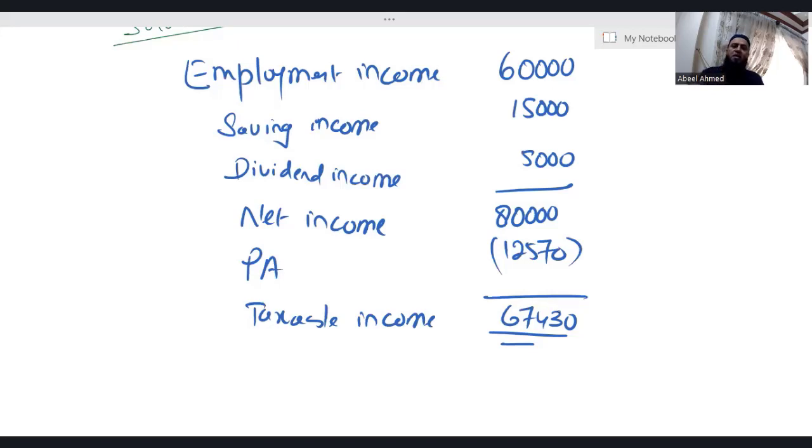And whoever is a higher rate taxpayer gets nil rate band for the saving income 500. When it comes to dividend income, irrespective of individual's tax paying status, everyone gets nil rate band of £1,000. Previously in Finance Act 2022 it used to be 2,000, but now in Finance Act 2023, it is 1,000. So nil rate band of dividend income 1,000 is available irrespective of individual's tax paying status.